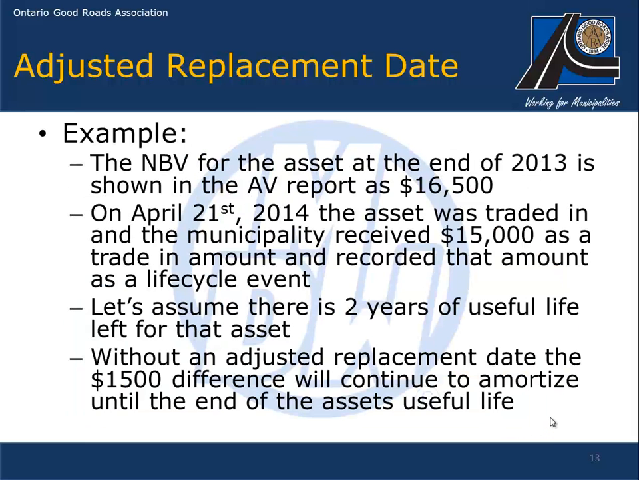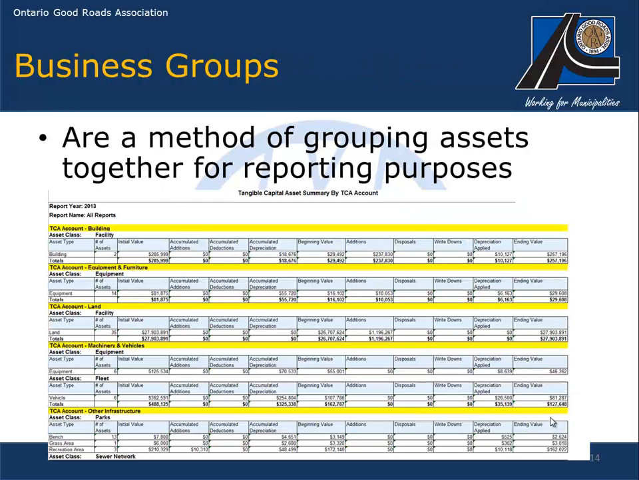In this example, the net book value of the asset at the end of 2013 is shown in the AV report as $16,500. On April 21st, 2014, the asset is traded in and the municipality received $15,000 as a traded amount and recorded that amount as a lifecycle event. Let's assume there was 2 years left on the useful life for that asset. Without the adjusted replacement date, the $1,500 difference would continue to amortize until the end of the asset's useful life.